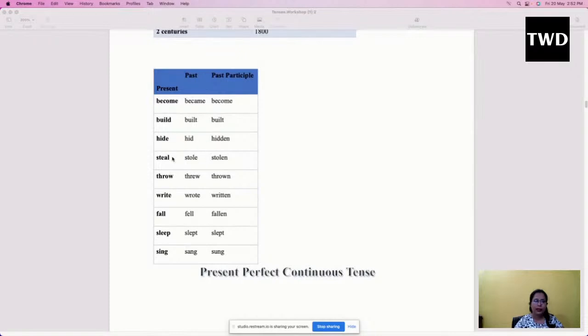Hide, hid, hidden. Hide means hiding somewhere, this is the present form. Hid, past form of hide. And hidden, this is the V3 form. Steal, stole, stolen. Throw, threw, thrown. Write, wrote, written. Fall, fell, fallen. Sleep, slept, slept. Sing, sang, sung. Okay, so in case you don't know the V2 or V3 forms of the verbs, please go to Google and download the verb chart, and please memorize all these, at least the regular verbs, regular action words which we use on a daily basis.